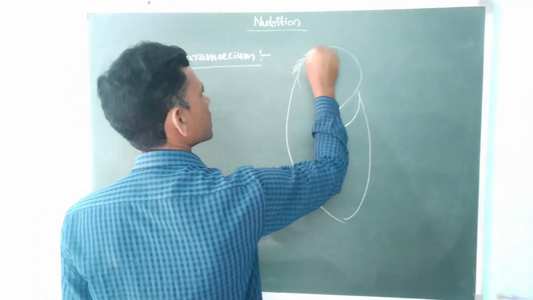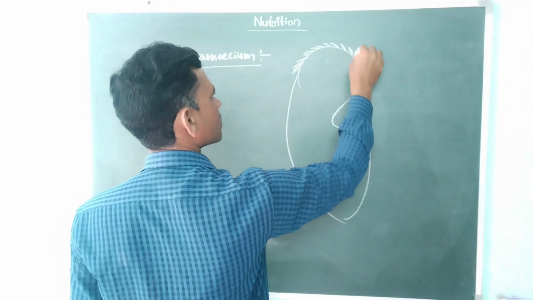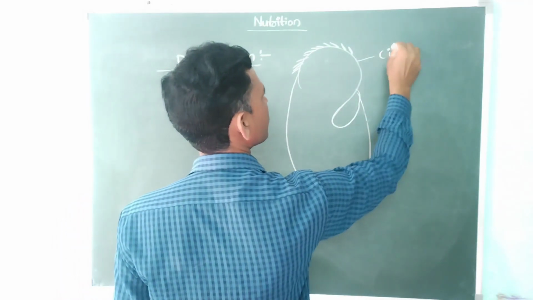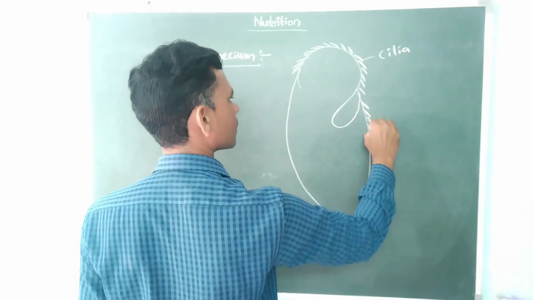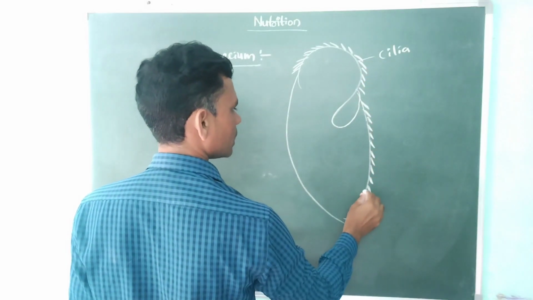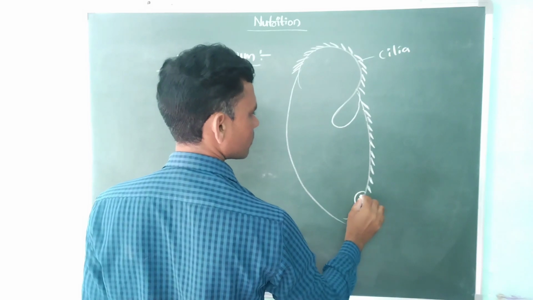The body is covered by hair-like structures, they are called cilia. Here the anal pore is also present.